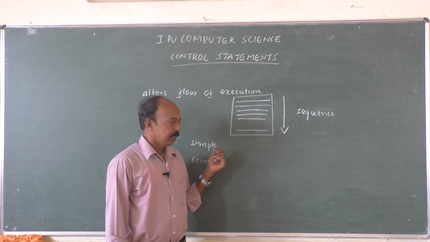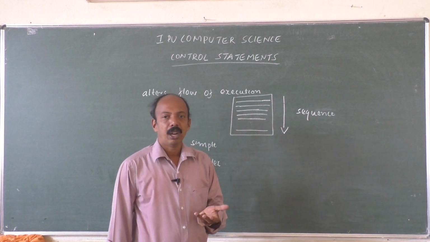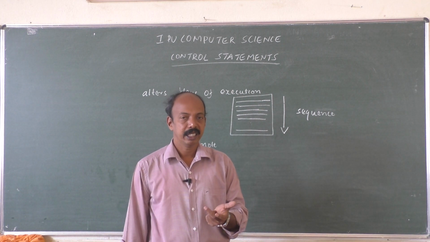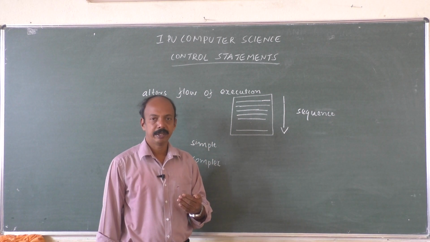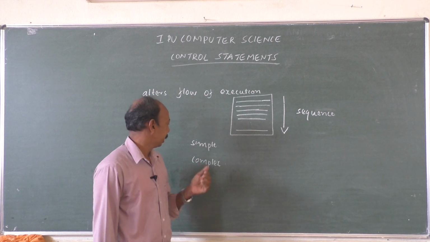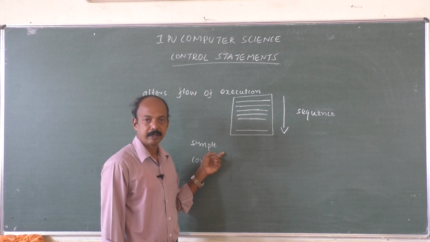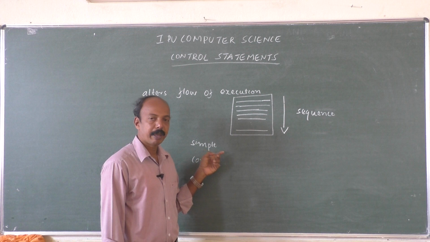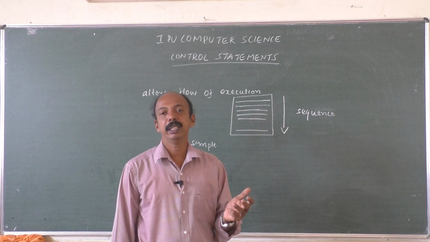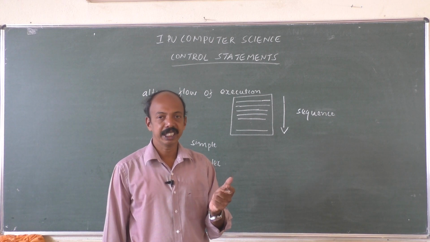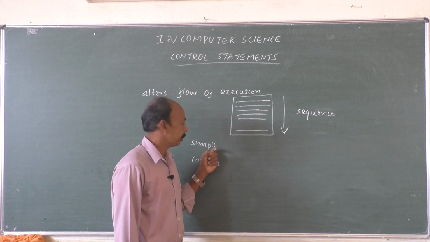An input statement or output statement like cin and cout, or wherever we are having some initialization or simple calculation comes under simple statement. A simple statement of course will be having a semicolon after that particular statement. So input statement, output statement, initialization, etc. come under simple statement.